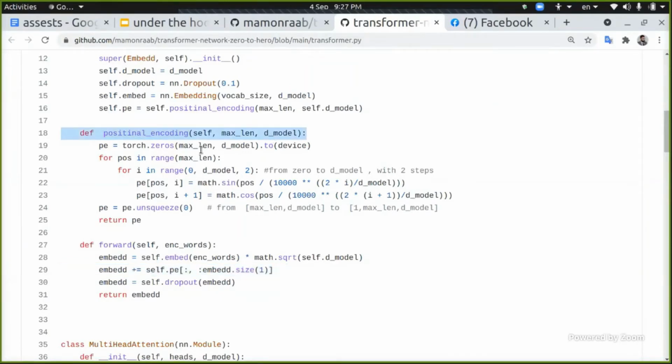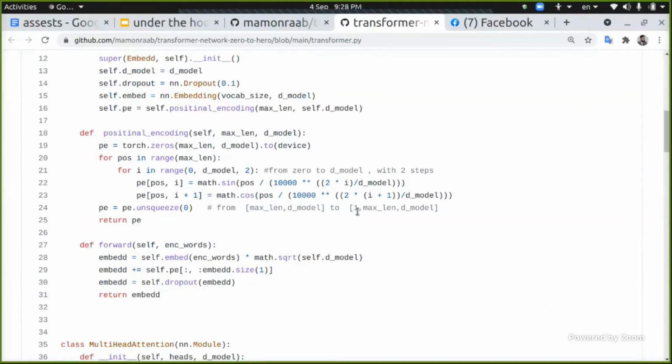As you see, firstly I created a zeros matrix with the maximum length and dimensionality, as we previously said. Now we just make a loop over the positions, taking 2 steps each time. We create a sine wave for each even index and a cosine wave for each odd index of the dimensionality. Here we are just unsqueezing: because we are going to add to batch size, maximum length, and dimensionality, which is the shape of the embedding, we need this to be the same shape.